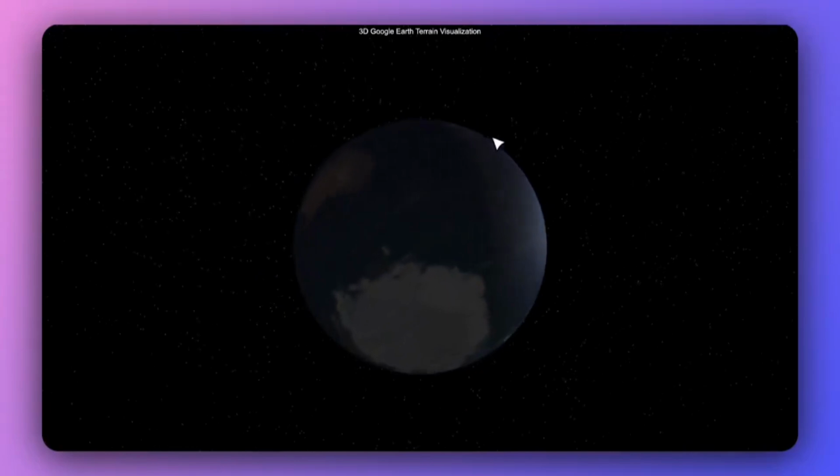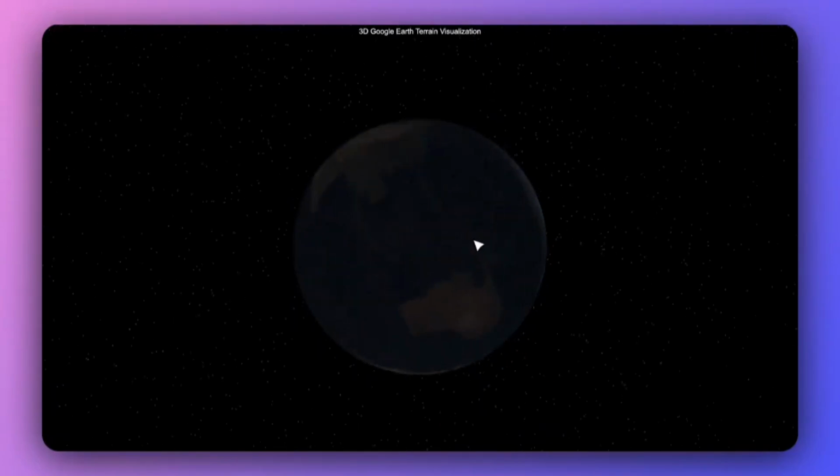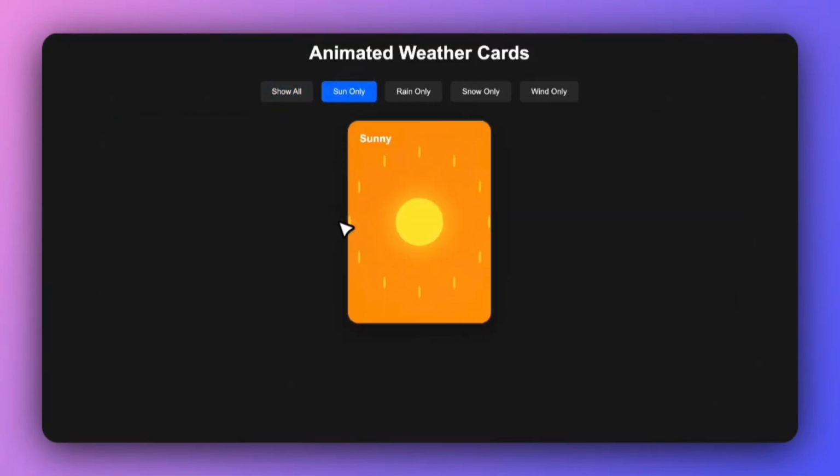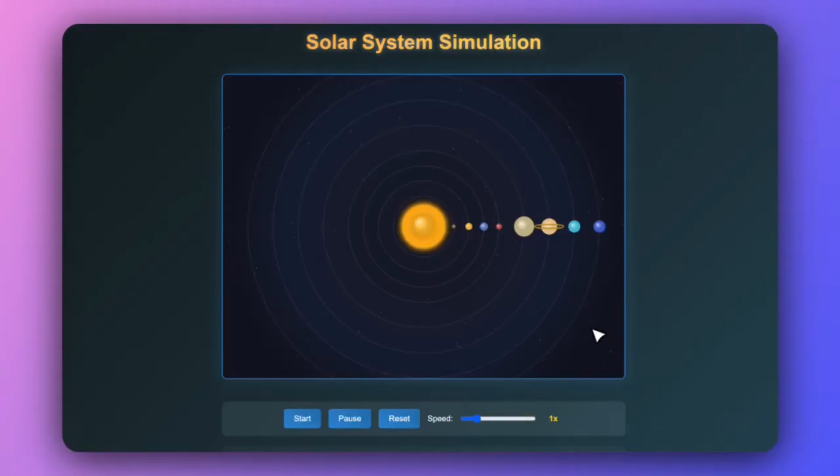But not only that, they have some more simulations, like this animated weather card where you can make whatever weather you may want. And they have this solar system simulation where you can set up a solar system with different planets going around it. And these are the examples that Qwen actually put out themselves. But later on in the video, we'll see what the community has to offer when they got their hands dirty with Qwen 3 Coder.